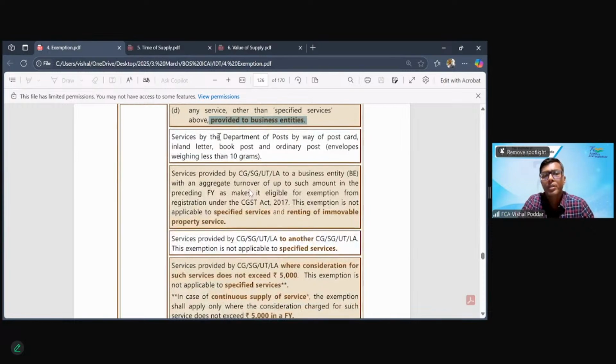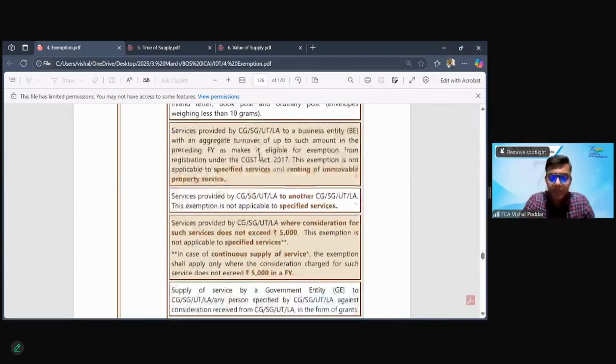Then what is exempt is, we have read that Department of Post services are taxable, but out of that, a few are exempt. The postcard services, the inland letter services, or the ordinary post, when you are sending something by post and the envelope weight is less than 10 grams. All this is exempt. What is taxable is speed post, or where your envelope weight is more than 10 grams, then whatever is the postage charges, that is what is taxable.